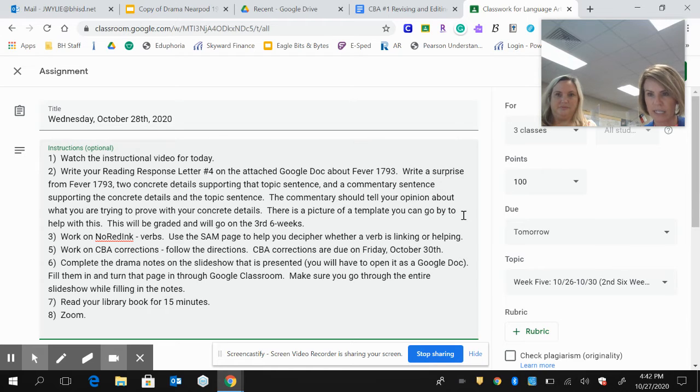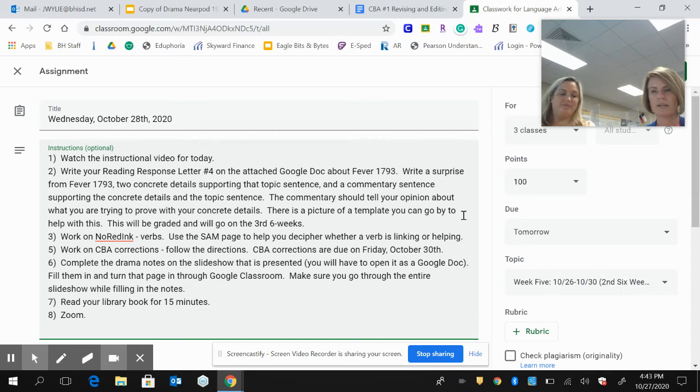Some verbs are linking, and all they're doing is linking the subject to the rest of the sentence. Linking verbs are is, am, are, was, were, be, been, being. On the SAM page, they're in the upper right-hand corner, and it's just a list of them. Helping verbs are underneath the prepositions, and those are all your common helping verbs. Sometimes verbs need some help.